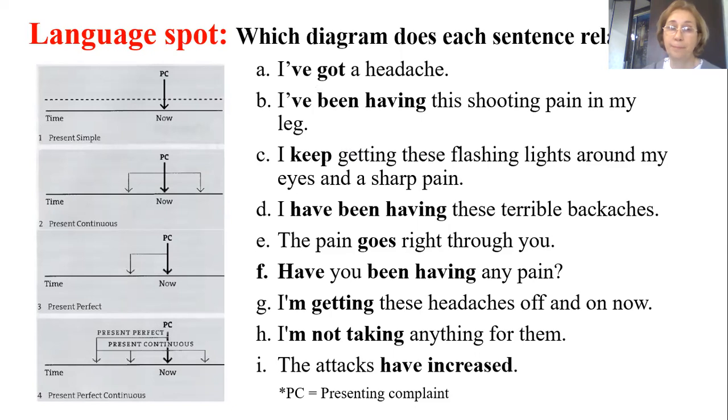Which diagrams does each sentence relate to? A, I have got a headache. B, look. Yosif, what about sentence A? Can you answer the question? Which diagram does this sentence relate to? You see, I've got, have got. What's the tense? Which diagram? Diagram 1, 2, 3, or 4?